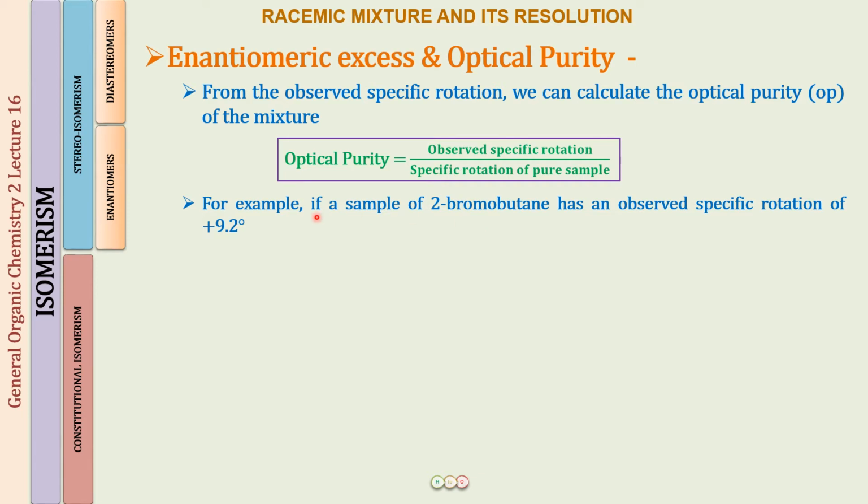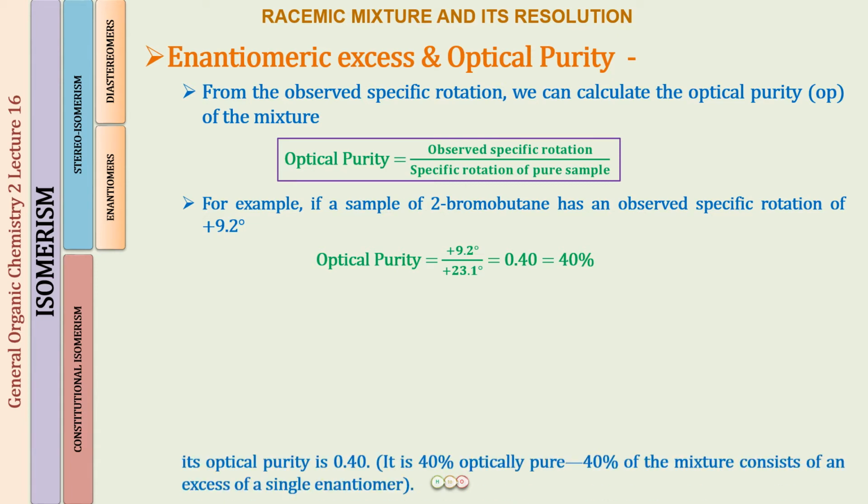So what does this mean? What is going to be the optical purity for the compound which has a specific rotation of 9.2 degrees? So optical purity is going to be 9.2 divided by the specific rotation of a pure sample of S-2-bromobutane, that is 23.1. This will come up to 0.40, or if we talk about it in terms of a percentage, it is going to be 40%.